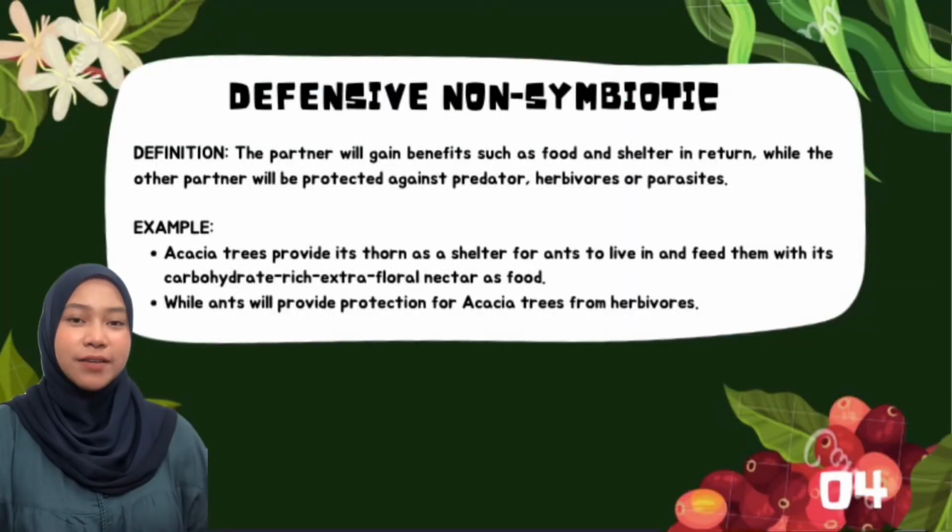Furthermore, there is defensive non-symbiotic mutualism. Defensive non-symbiotic means that one partner will gain benefits such as food and shelter in return, while the other partner will be protected against predators, herbivores, and parasites. One example of defensive non-symbiotic interaction is between acacia trees and ants.